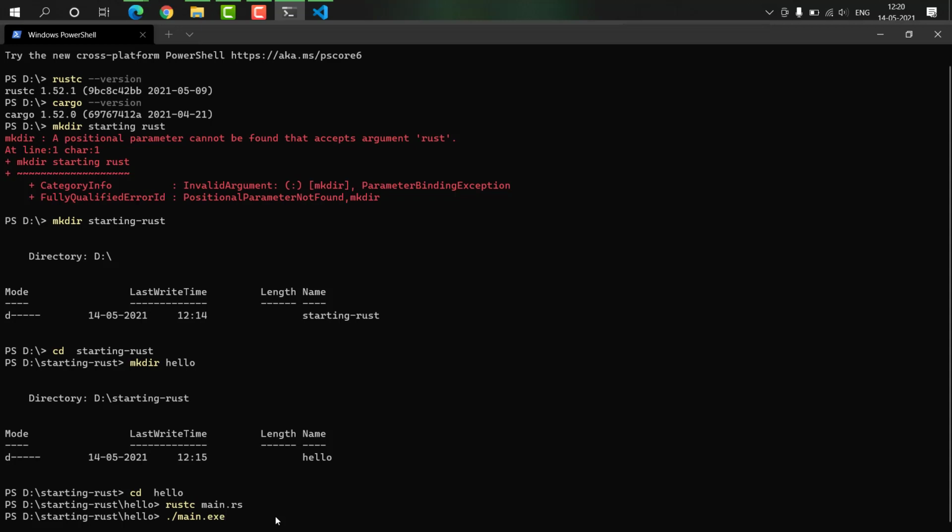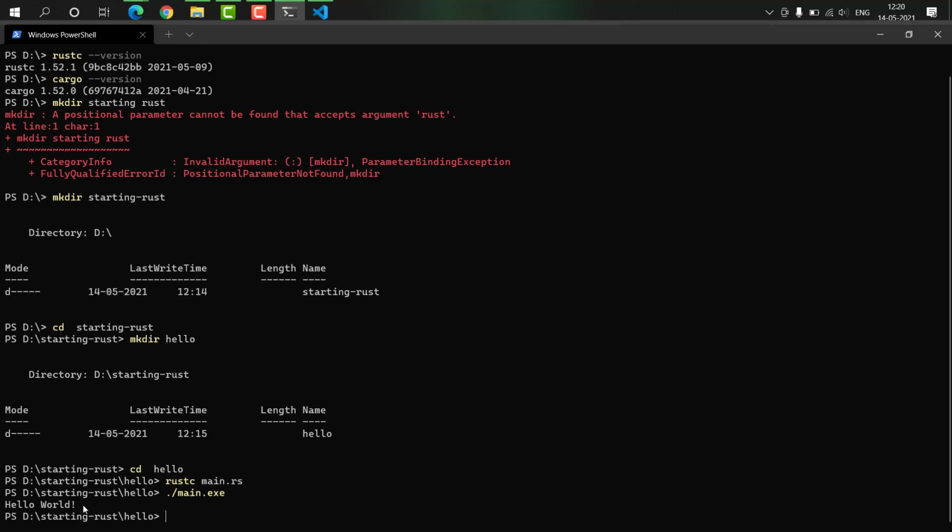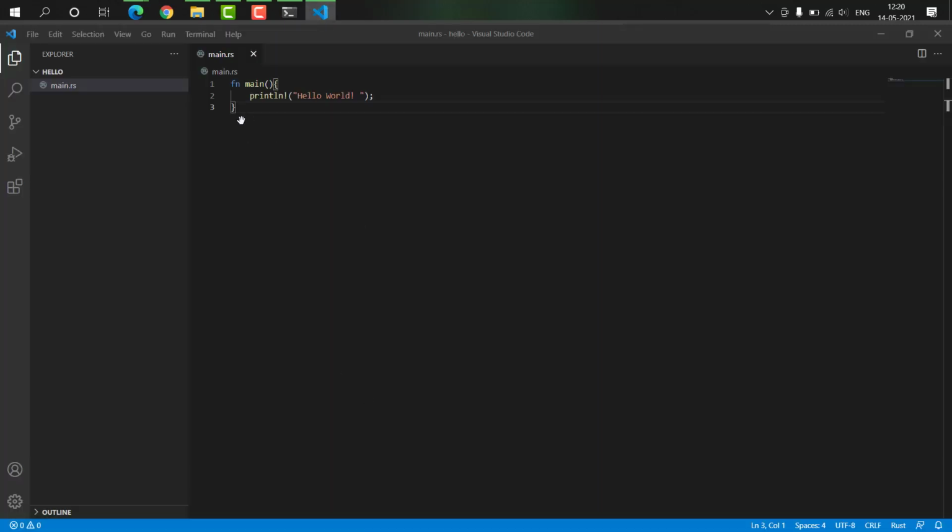Once you press enter here, you can see our hello world, the stuff we wrote in our code, got executed. And if you look carefully, there are two other files created. This works more like the way we compile Java in the command line interface. We first say javac, then we say java and the class name. That way, it creates a main.exe file within the folder that you created.